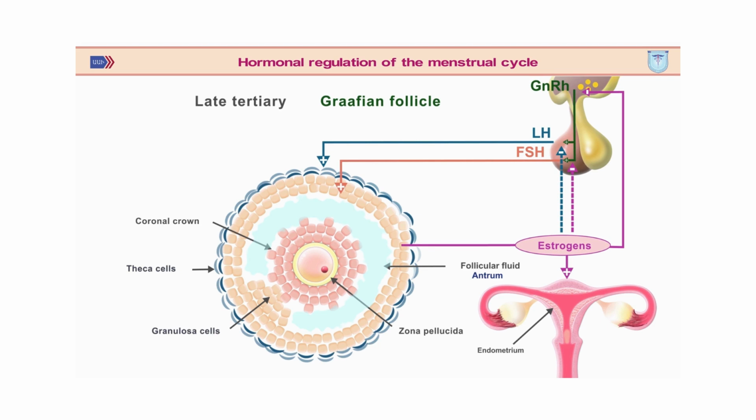Around the zona pellucida, a single layer of granulosa cells is formed, which is called the corona radiata. It has a protective and nutritional function.